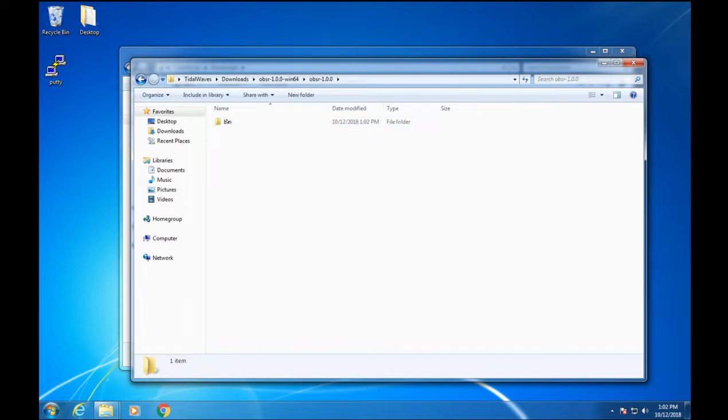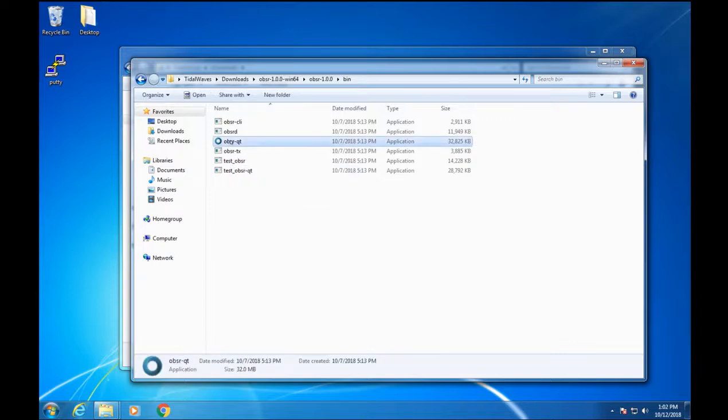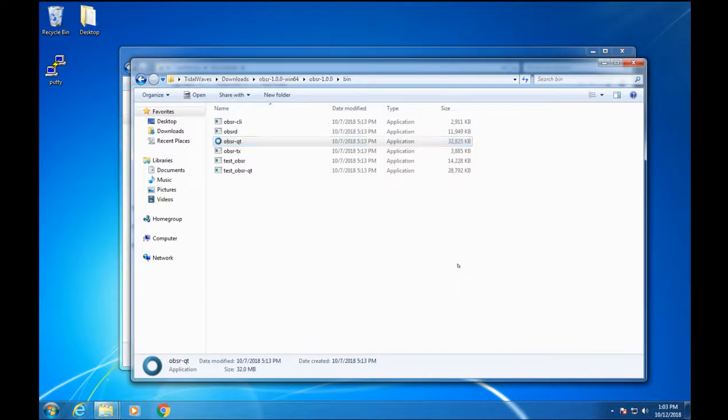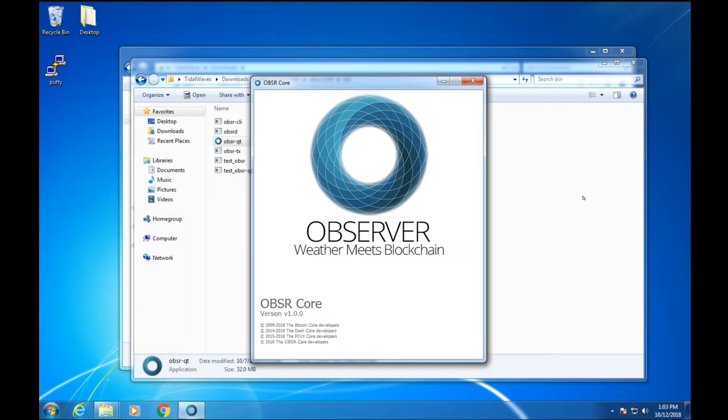open up the Observer 1.0 folder, open bin. You'll see several options in here. You're going to want to open up Qt wallet. And the default directory should be fine for most users, which will be located in your username, app data, roaming, OBSR. Once you do that, the Observer wallet will start synchronizing with the blockchain.